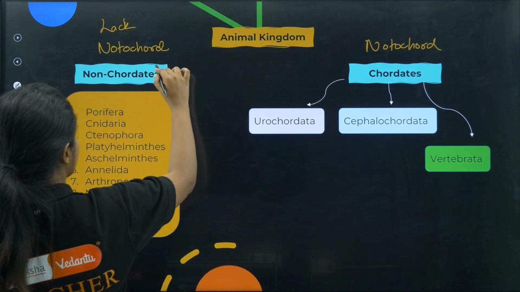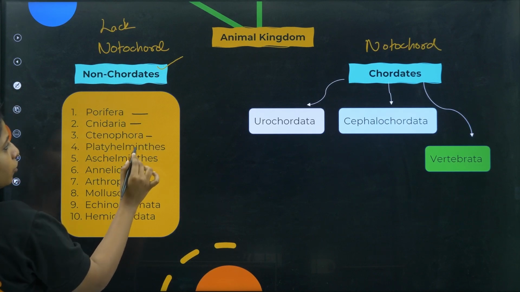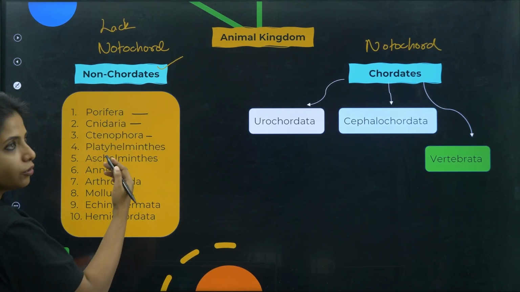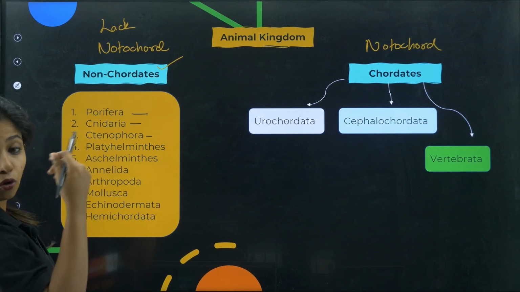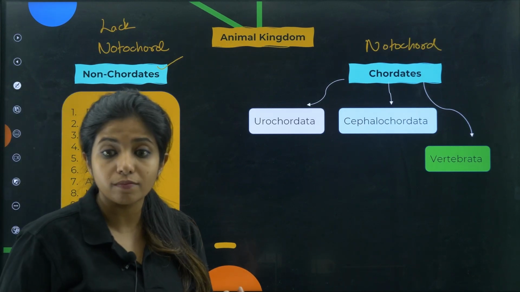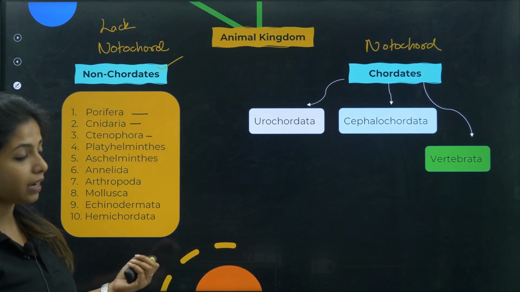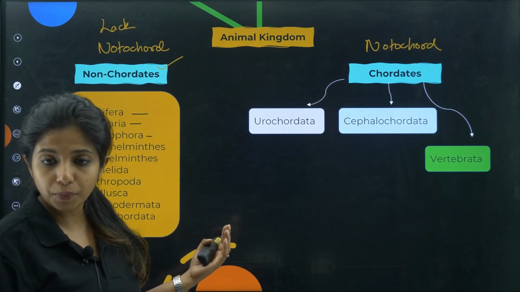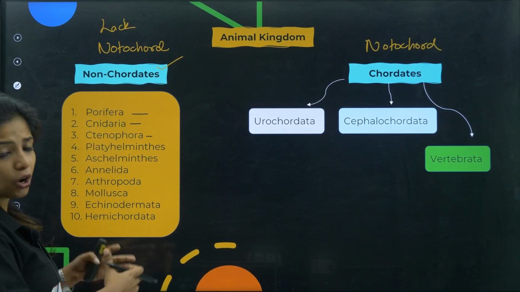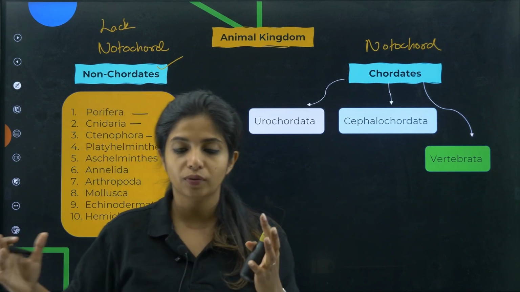In non-chordates, you have different categories. You have porifera, cnidaria, ctenophora. Porifera, example sponges; cnidaria, example jellyfish; ctenophora, comb jellies and things like that. And then platyhelminthes, flatworms; aschelminthes, roundworms; annelida, earthworms; arthropoda, insects like mosquito; mollusca, you have your octopus; echinodermata, you have your starfish; hemichordata, something else that might not be known to you, which is why I'm not saying.